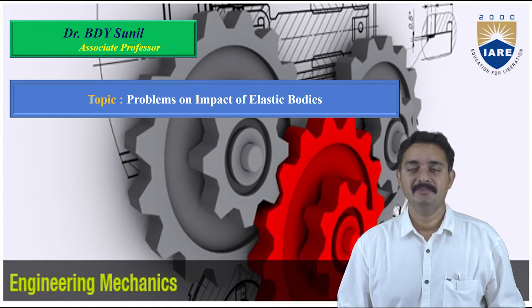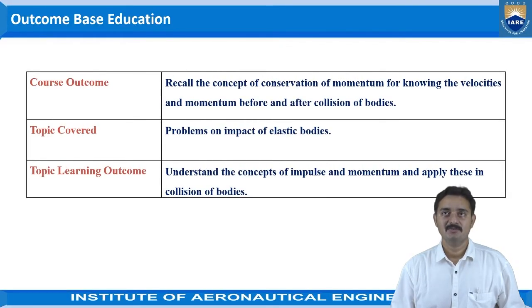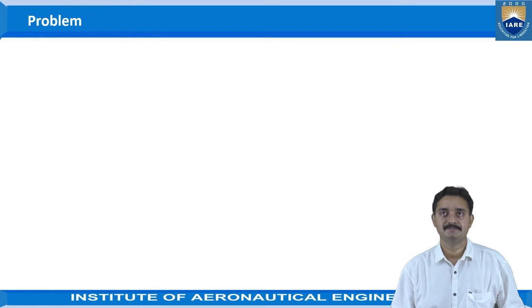In this session, we will be learning about the problems on impact of elastic bodies. The course outcome of this session would be to recall the concept of conservation of momentum for knowing the velocities and momentum before and after collision on bodies. The topic covered would be problems on impact of elastic bodies. The topic learning outcome is to understand the concepts of impulse and momentum and apply these in collision of bodies.